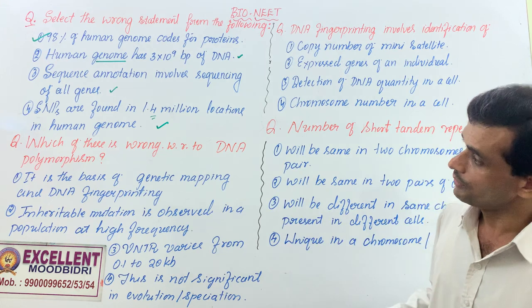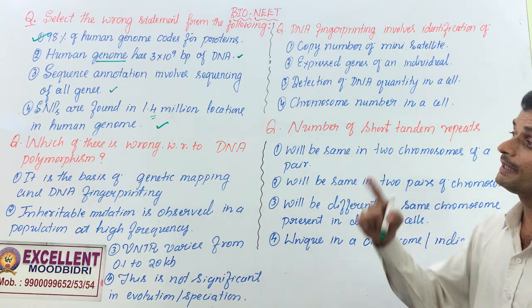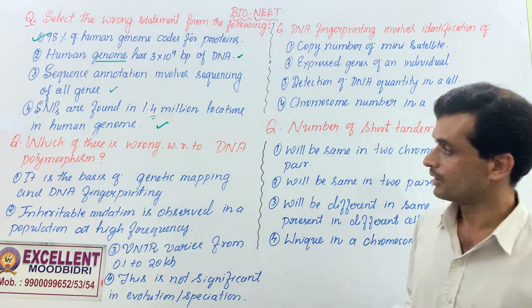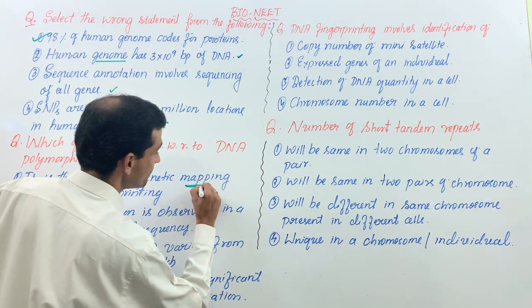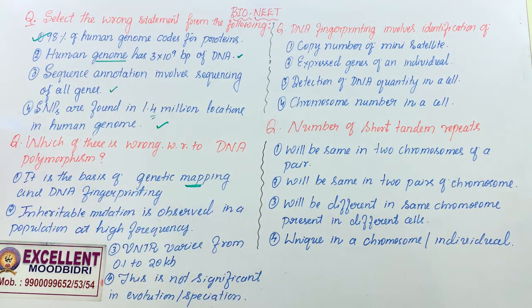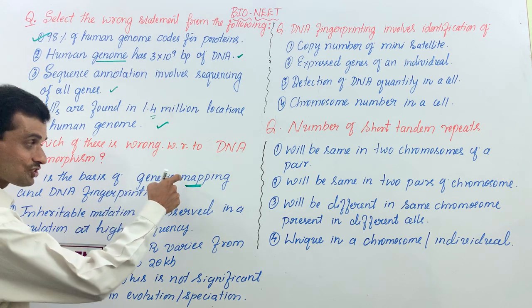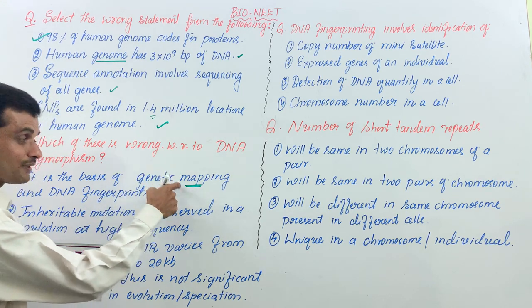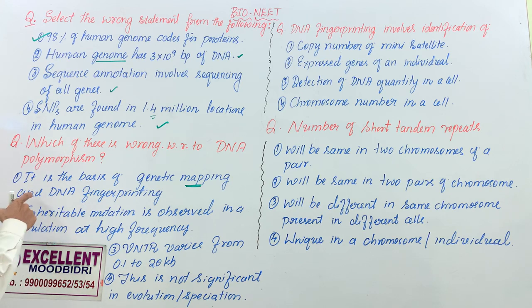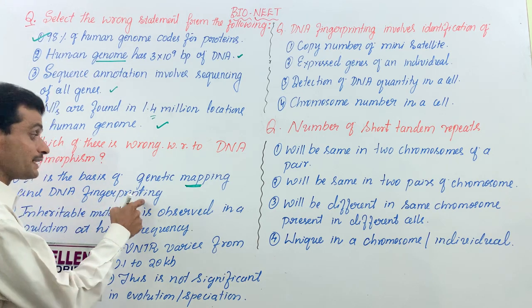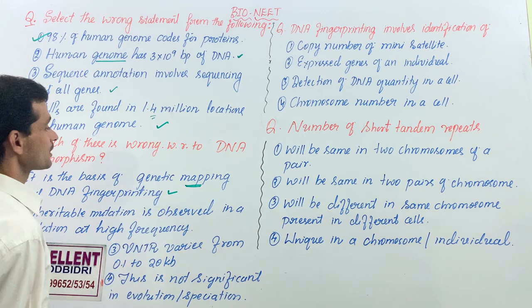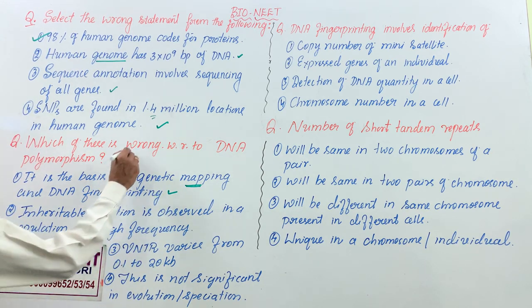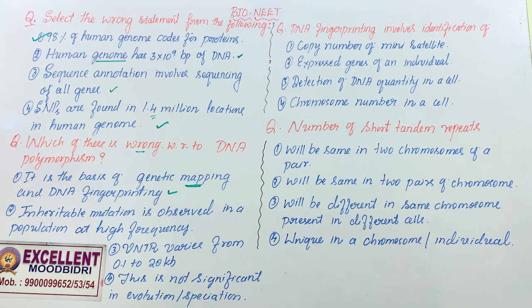Look at the second question. Which of these is wrong with respect to DNA polymorphism? It is the basis of genetic mapping, that is detection of distance between different genes in a chromosome, and also DNA profiling, DNA fingerprinting. This is a correct statement, so this cannot be the answer. I have asked for wrong statements.